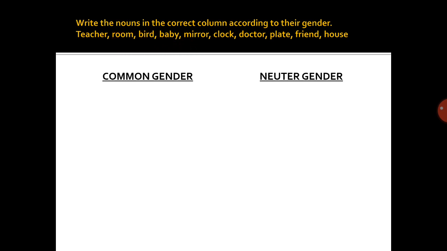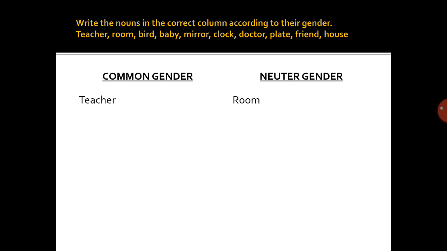Now number 1 is teacher. Do you know teacher is which gender? First of all, please tell me, teacher is living thing or non-living thing? Yes, teacher is living thing. So, it will come under common gender. Very good. Now, room. Room is non-living thing. So, it will come under neuter gender.